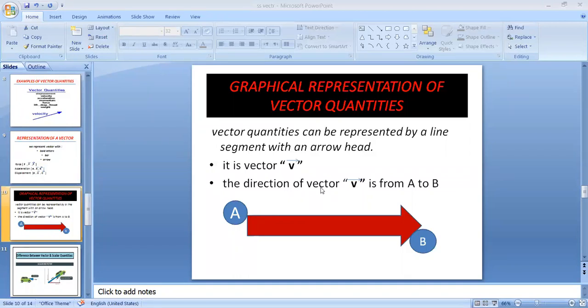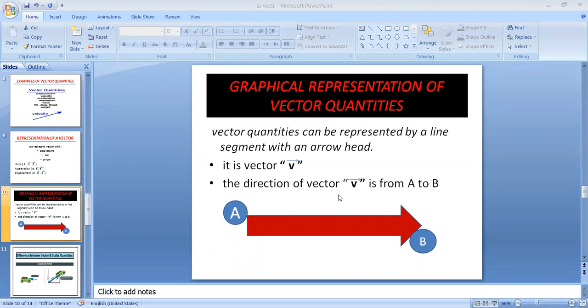Okay. So the reason is that this arrowhead will show your end point. From A to B means starting from A and ending at B. The arrowhead is basically for showing the direction of any vector.